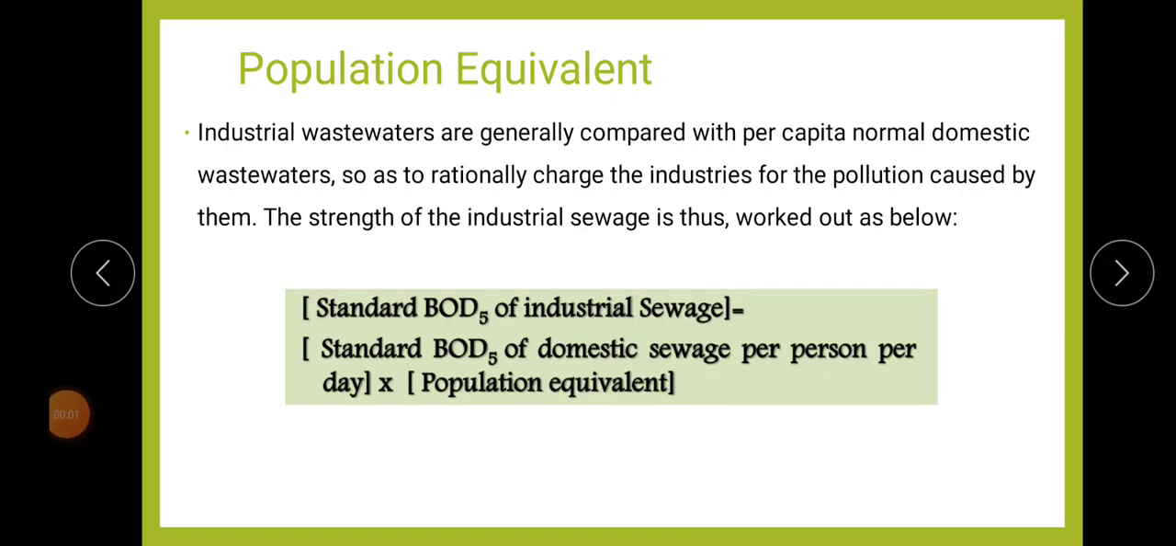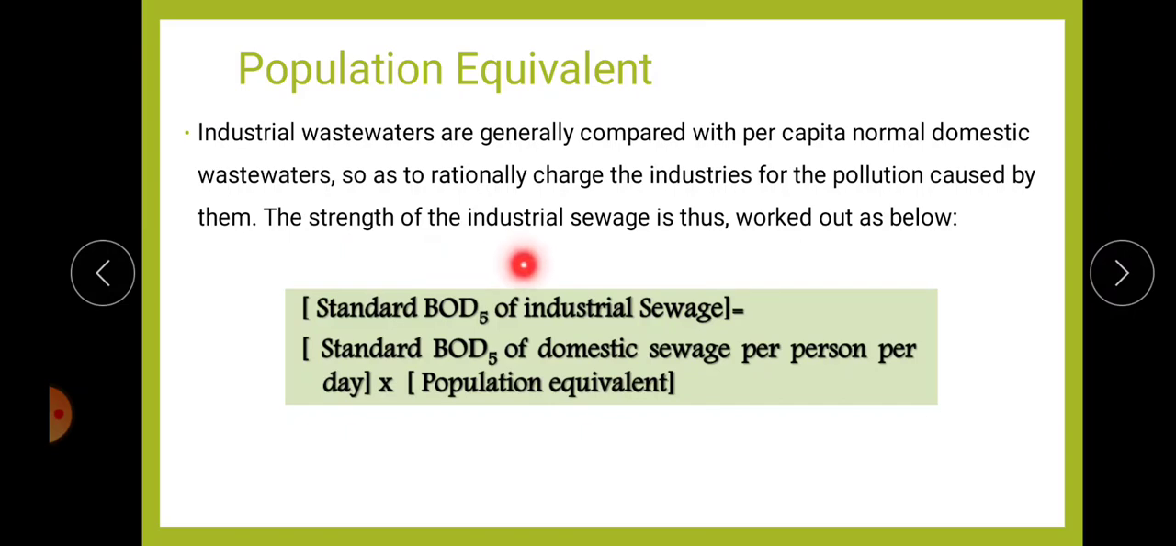Next is population equivalent. This is another important parameter in wastewater engineering. Population equivalent means industrial wastewater is generally compared with per capita normal domestic wastewater. In order to compare industrial wastewater with normal domestic wastewater, we use this parameter, population equivalent, so as to rationally charge the industries for the pollution caused by them.